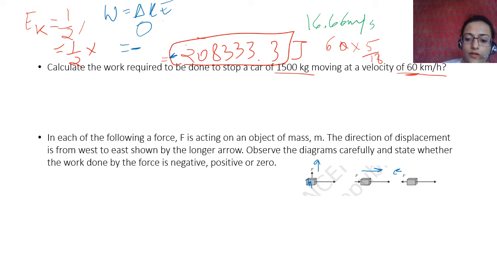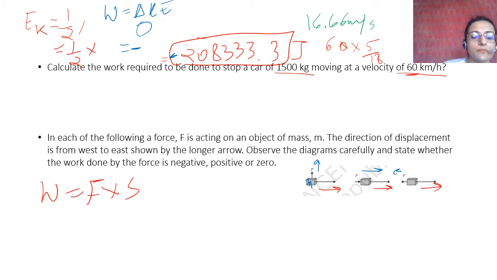So displacement is this, displacement here, displacement here. Observe the diagrams carefully and state whether the work done by the force is negative or positive or 0. Now simple thing, you know, work done is force applied and displacement. If force applied and displacement are in the same direction, then the work done is positive. If force applied and the displacement are in different directions, then it is negative.